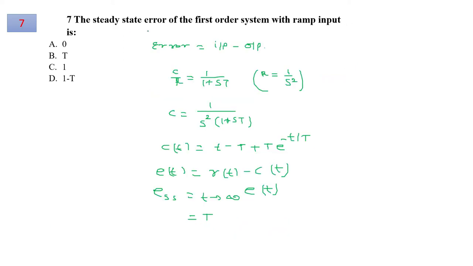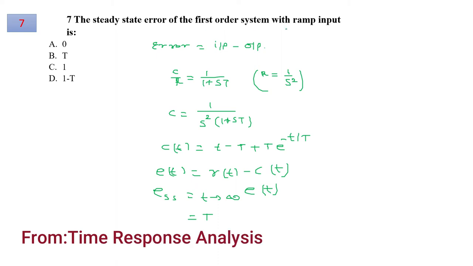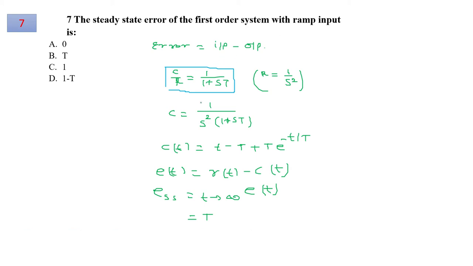Next, for question number 7, the steady state error is to be obtained for the first order system with a ramp input. Now for a first order system, the control ratio is written in this form: 1 upon 1 plus sT, where T is the time constant, and error is the difference of input and output. So we can write error e(t) as the reference input, which is given as a ramp, minus the obtained output. When you apply the Laplace transform and multiplication, this will result in c(t), and for steady state error, the time tends towards infinity, you can find this value and the result will be T. So for question number 7, option B is correct.